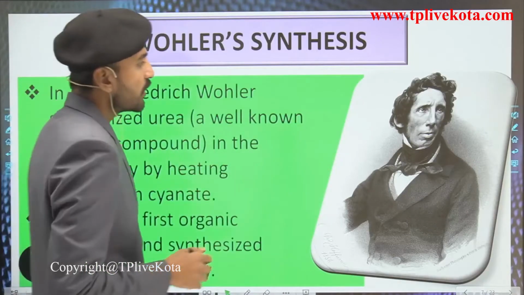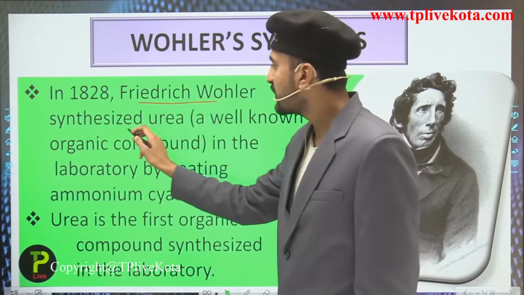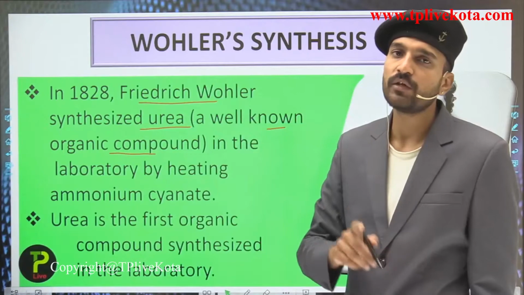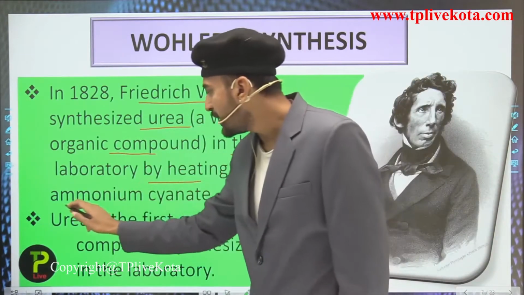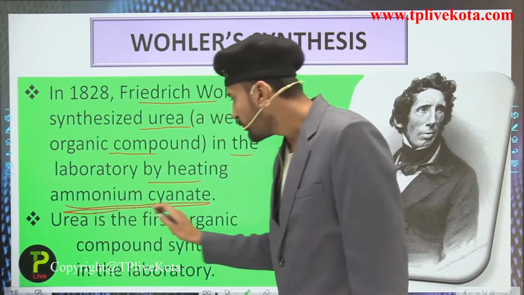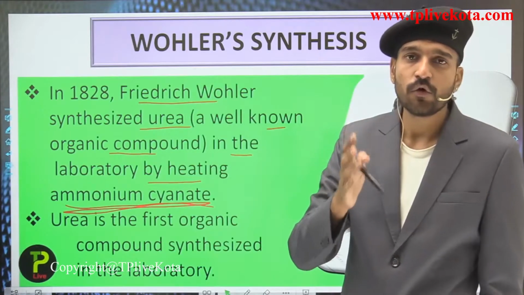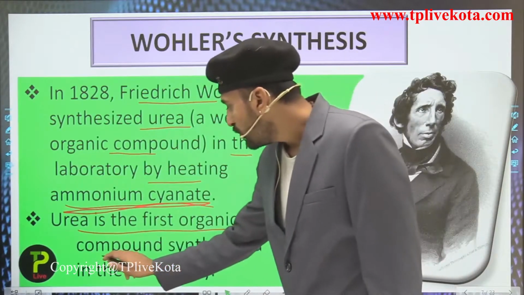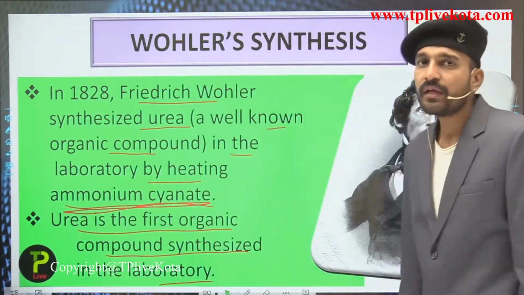Talking about the Wohler synthesis, in 1828 Friedrich Wohler synthesized urea, which is a well-known organic compound. Remember students, this was the first organic compound synthesized in the laboratory. He synthesized urea by heating ammonium cyanate. This you need to remember, because this equation for the synthesis of urea is also asked in examinations. Now moving here, let us see the equation of how urea is synthesized in the laboratory.